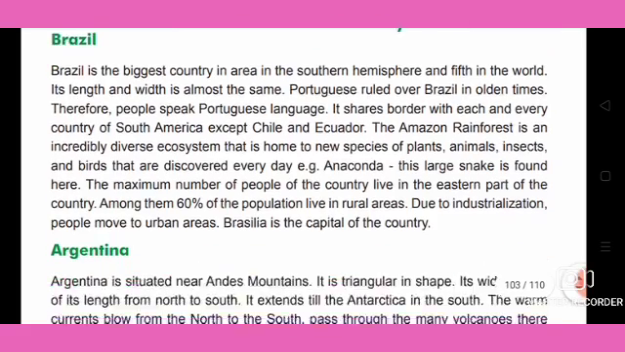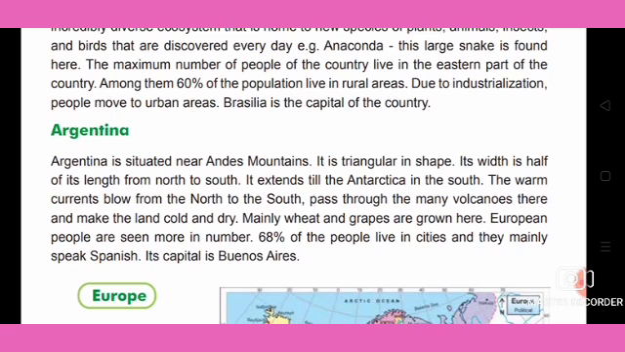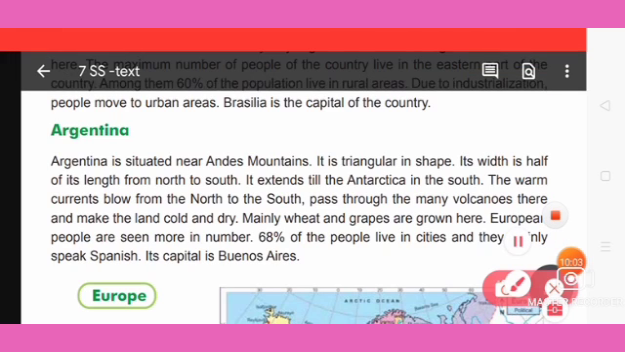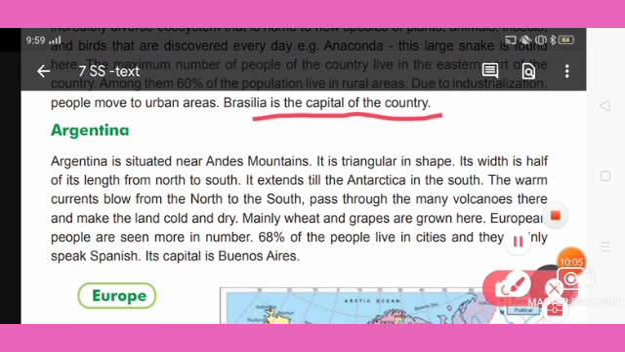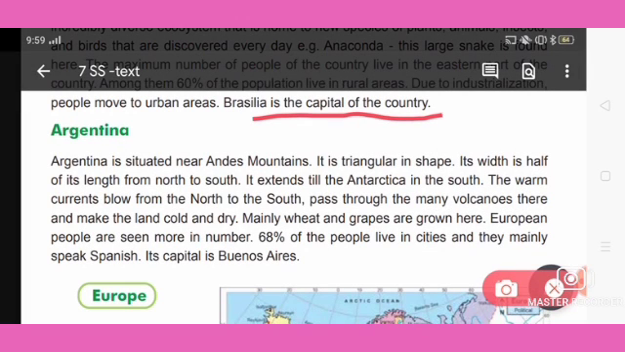Brasilia is the capital of the country. So the capital of Brazil is Brasilia. You can underline that. Then next we will see Argentina.